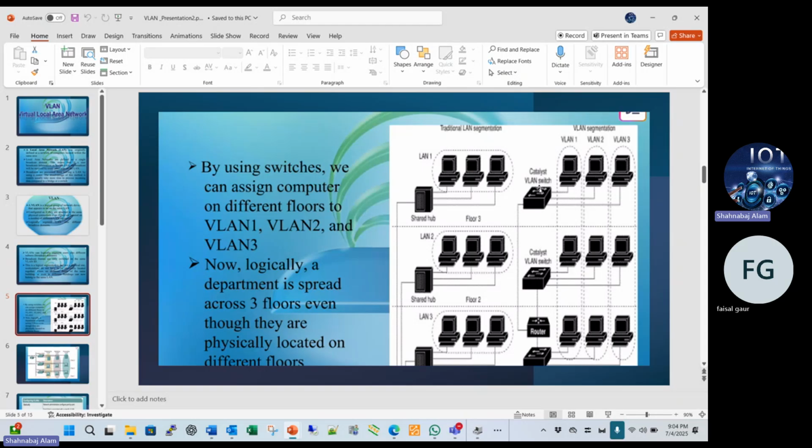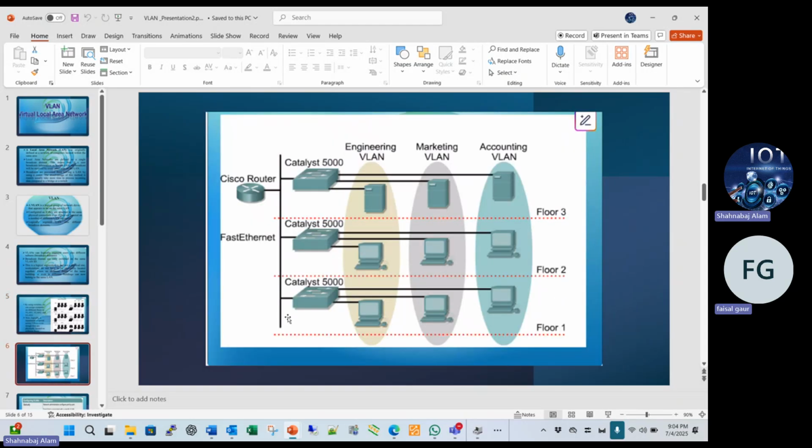I will show you later. Catalyst 3000, Catalyst 9000, Catalyst 9500, Catalyst 8000: this is the Cisco switch series. There are a lot of series of the Cisco Catalyst switch, and we configure the same way. Here you see the supported Catalyst 5000. And this is the engineering department.